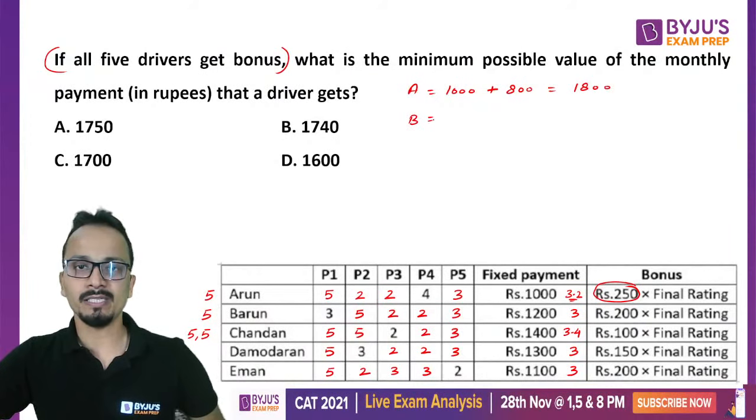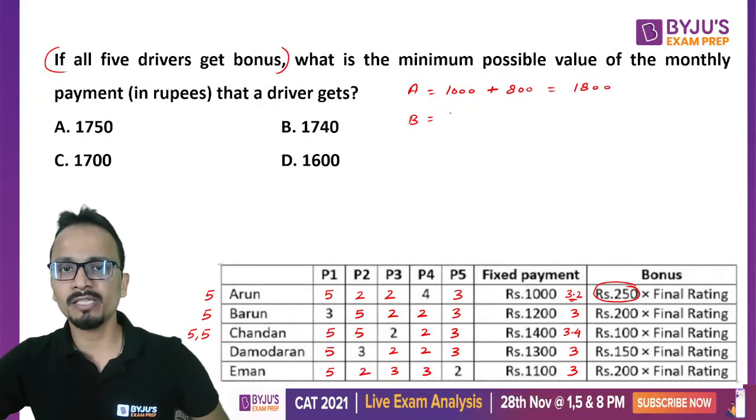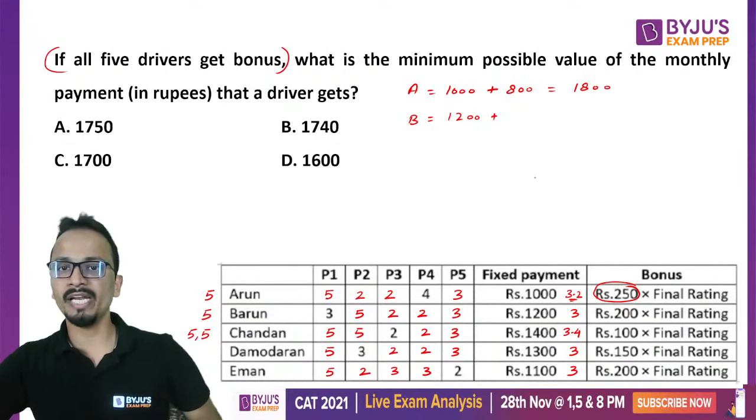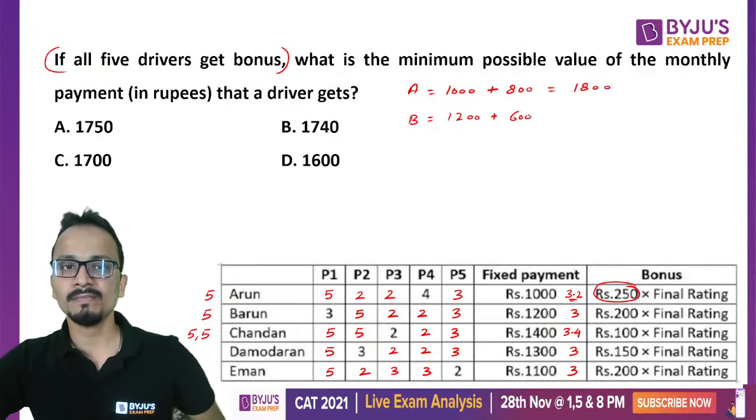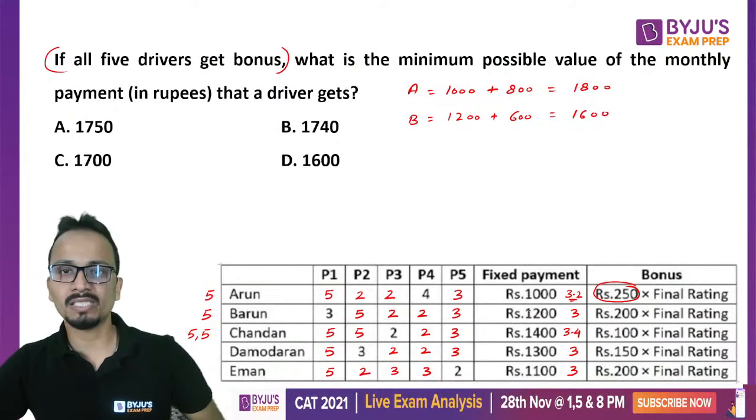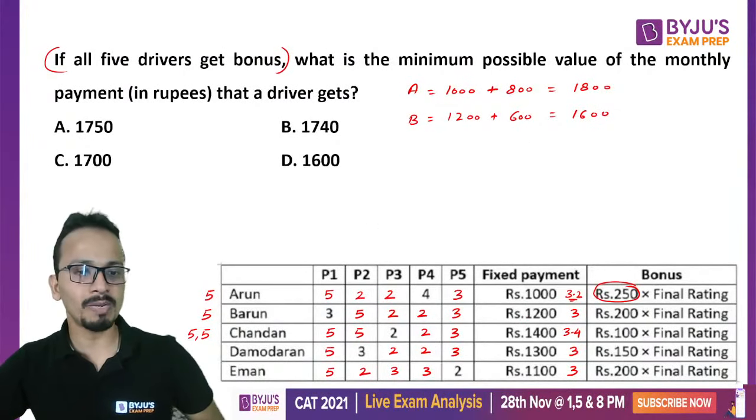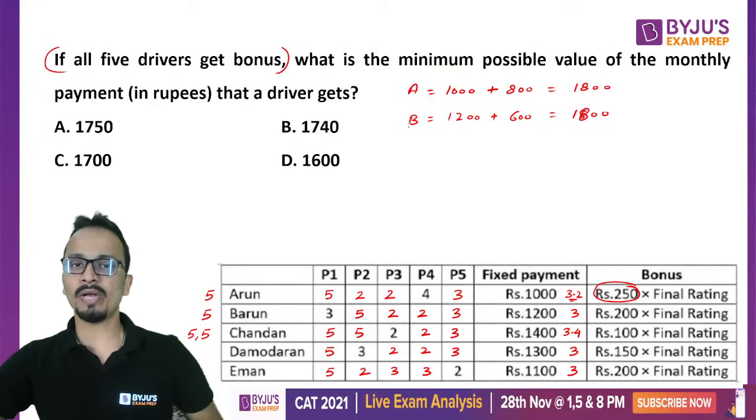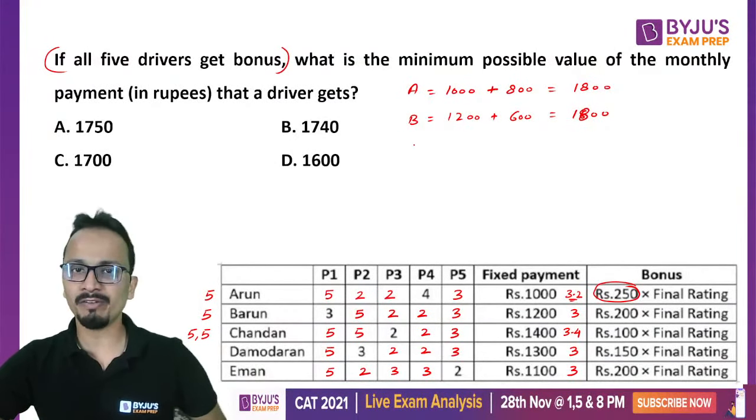Similarly for B, I will calculate this. So the fixed payment is 1200 plus the bonus will be 200 into 3, that is 600. So it will be 1600, right? Wait, I'm sorry. 1200 plus 600, it will be 1800. I'm really sorry. So 1800 will be the final monthly payment for B.